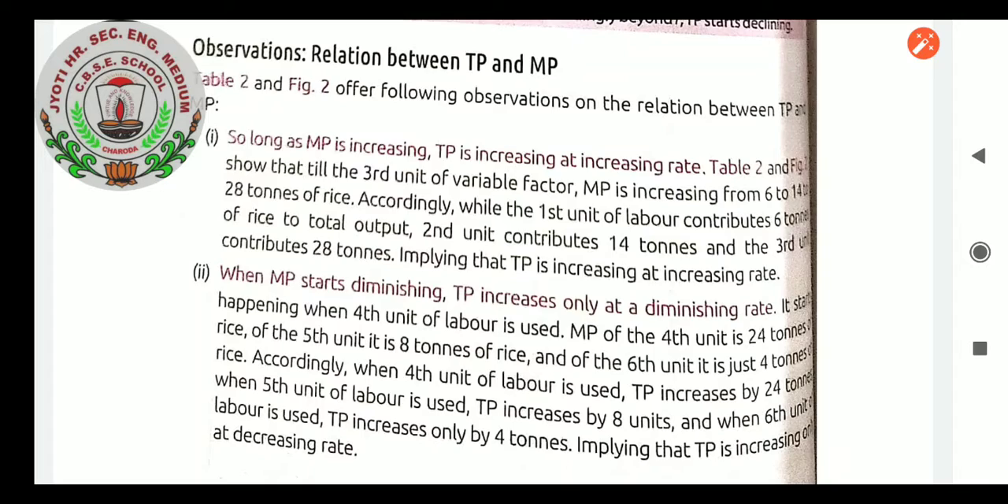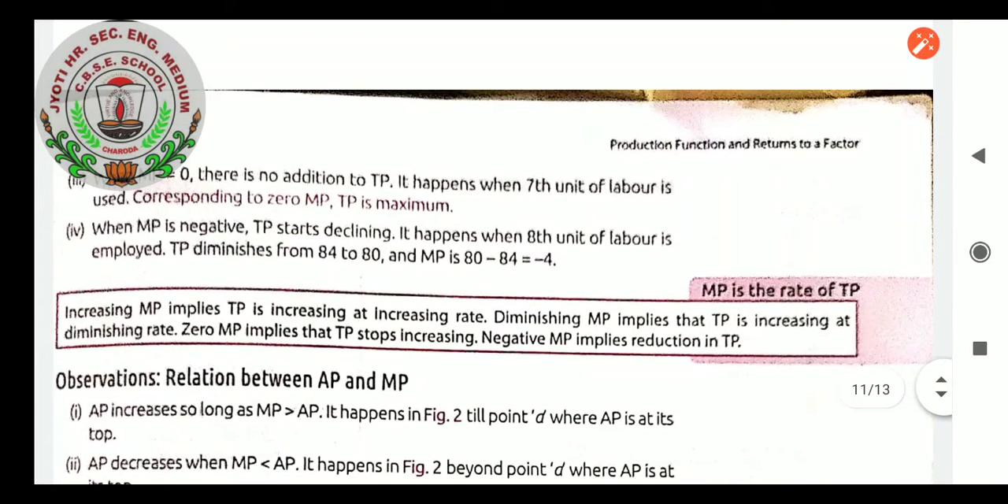So this way what we are seeing is, when the variable factor labor is increasing, the total productivity is increasing, but it will increase only up to the fixed factor limitation. After crossing the fixed factor limitation, it will start declining. So that is the theory.